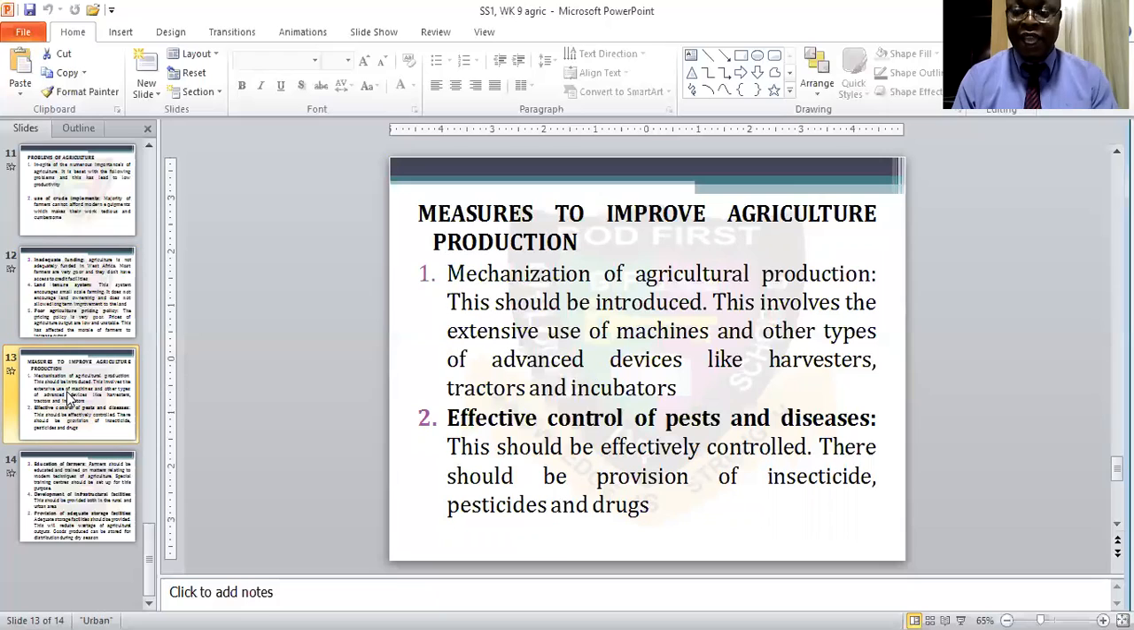Then the second one is effective control of pests and diseases. This should be effectively controlled. There should be provision for insecticides, and the farmers should also try to control the insecticides and drugs as well. So the government should come to the aid of the farmers and ensure that they control the pests and diseases that farmers are facing, especially during the dry season.